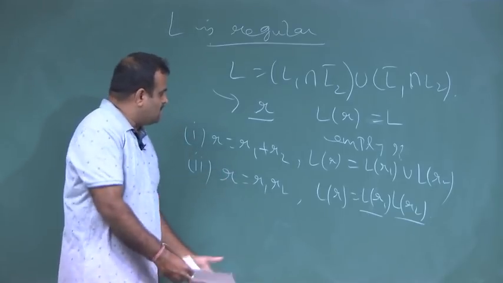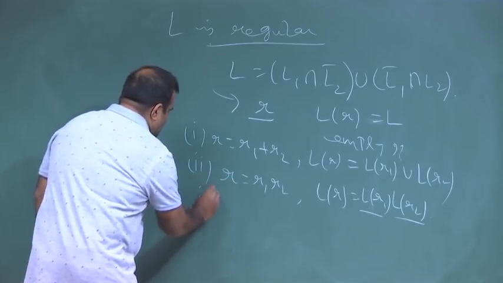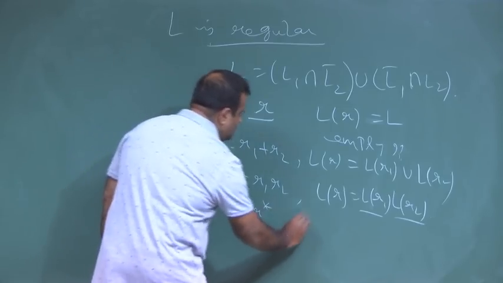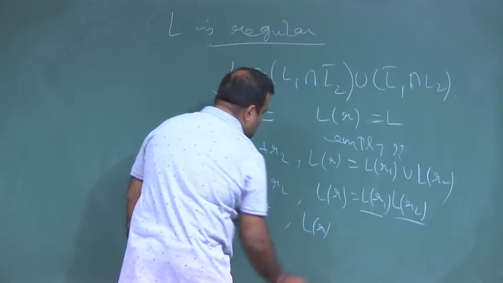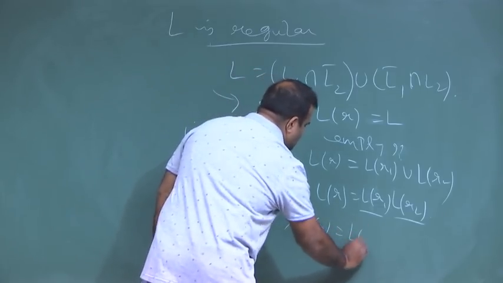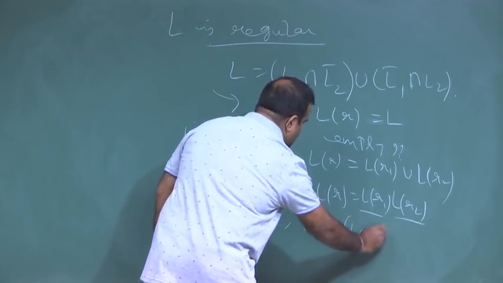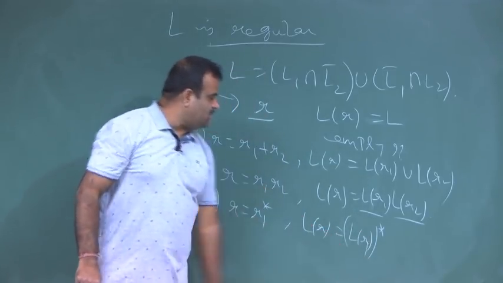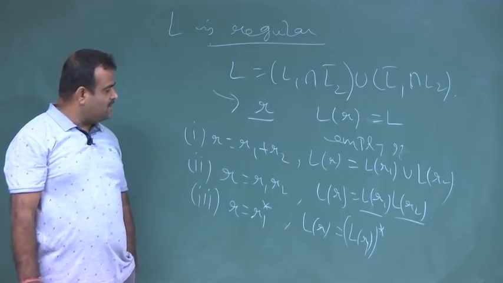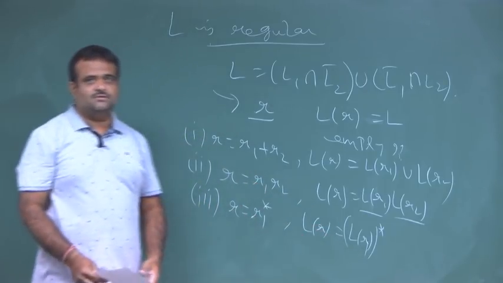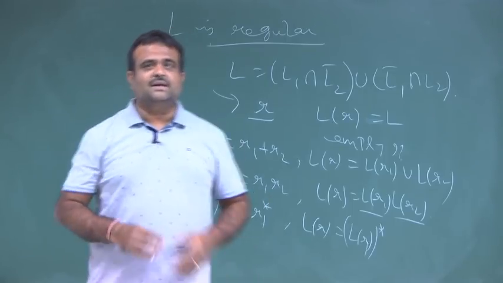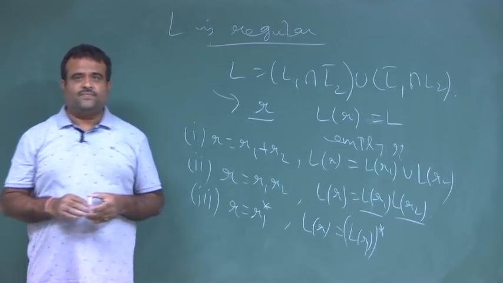So, we are reducing the number of operators. And now, the last one: if R is R1 star, then L of R is basically L of R1 star. So, we can check whether L of R1 is empty or not. If L of R1 is empty, then this is the empty set. So, this way also we can verify whether a regular set is empty or not. Thank you very much.